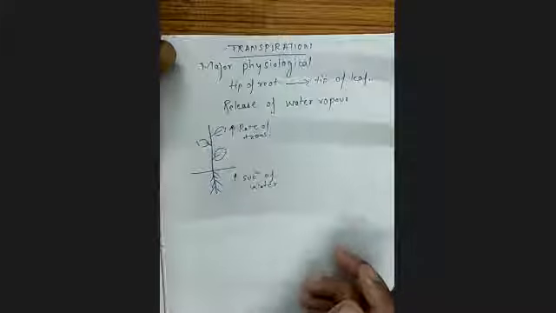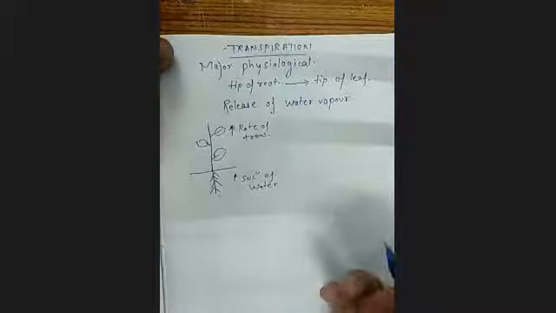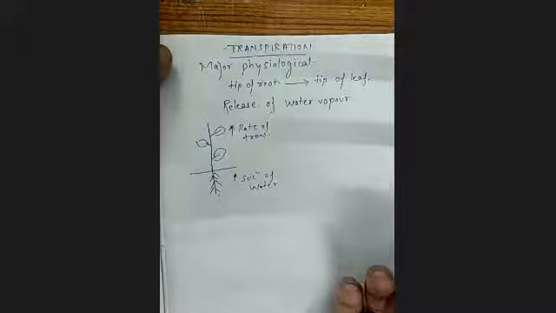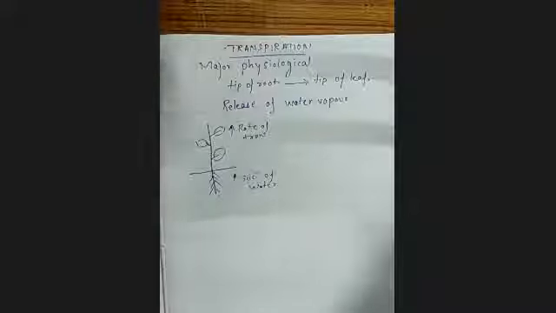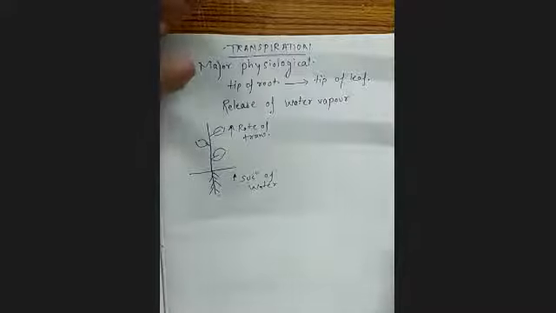It's just the way we feel thirsty if it is a very hot environment. If the temperature rises, we sweat a lot, we feel thirsty, we drink lot of water, then we again sweat.